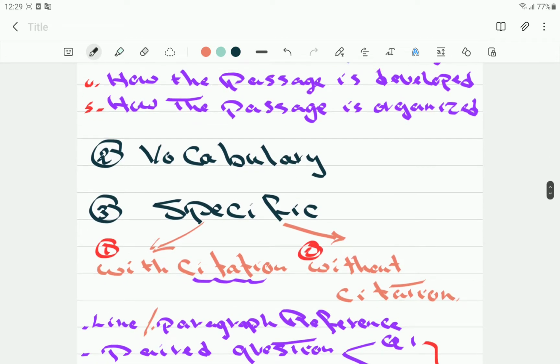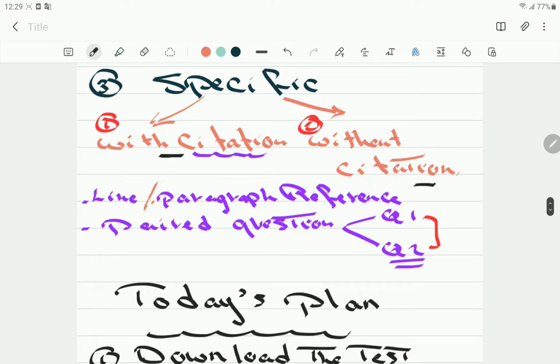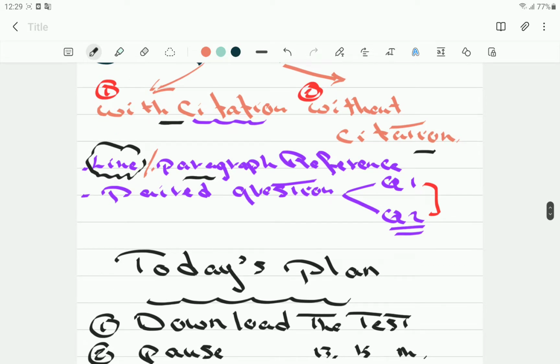Number 2, the second type of questions, vocabulary. Number 3, specific questions. And we have 2 types of specific questions, with citation and without citation. By citation, I mean a line reference or paragraph reference. So it directs you to a part in the passage. Okay, this is the with-citation type. There is another type called the paired question, meaning question 1 and question 2.